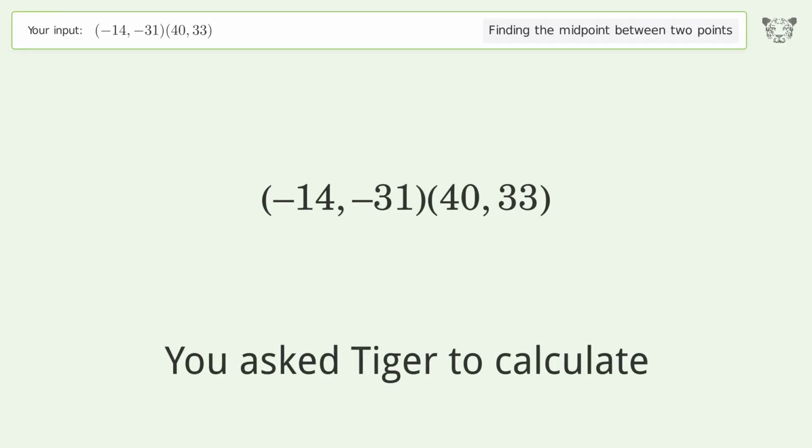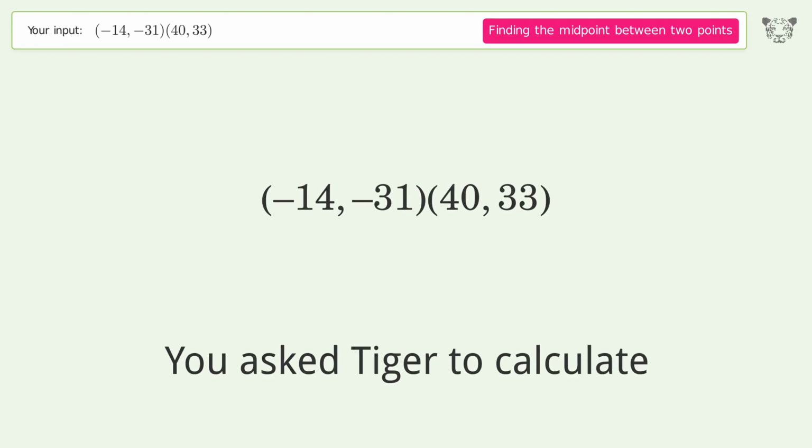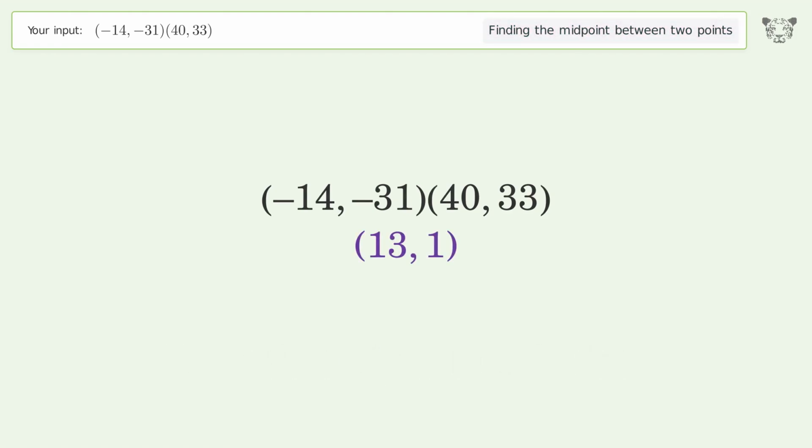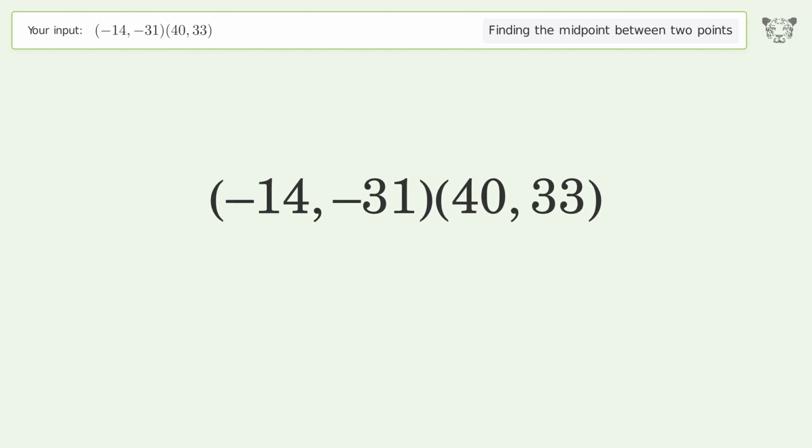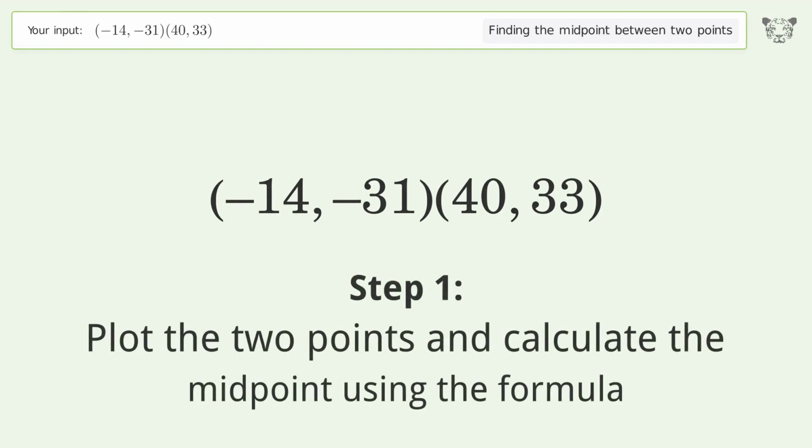You ask Tiger to calculate. This deals with finding the midpoint between 2 points. The midpoint between the 2 points is 13,1. Let's solve it step by step. Plot the 2 points and calculate the midpoint using the formula.